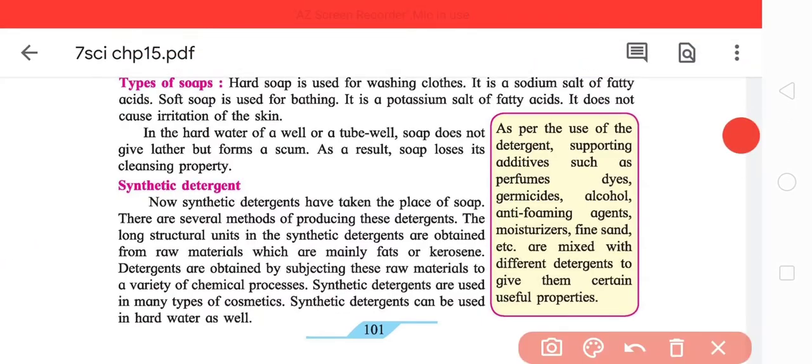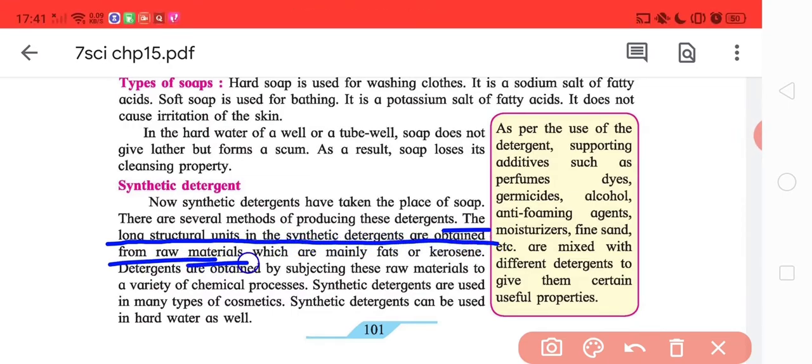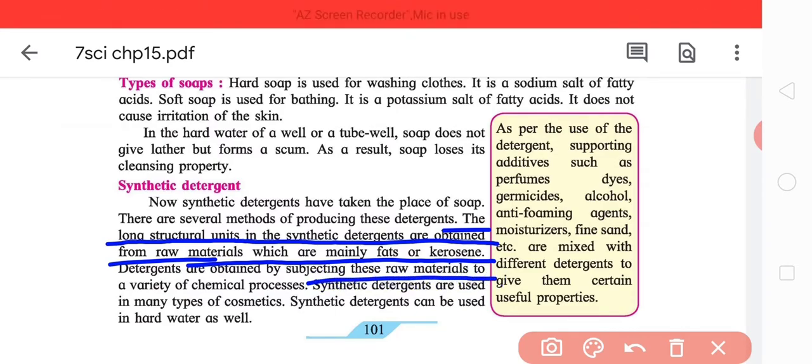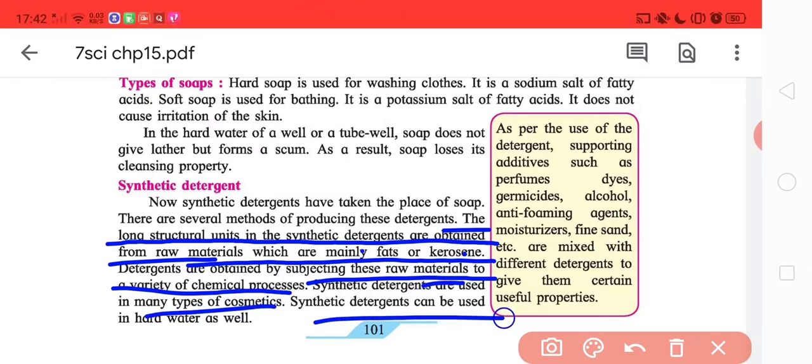What are they? The long structural units in synthetic detergents are obtained from raw materials which are mainly fats or kerosene. Basically not environmentally friendly, but if one has hard water, they have to make use of this detergent. These raw materials, fats and kerosene, are subjected to a variety of chemical processes. They are used in various cosmetics, and they can be used in hard water as well.